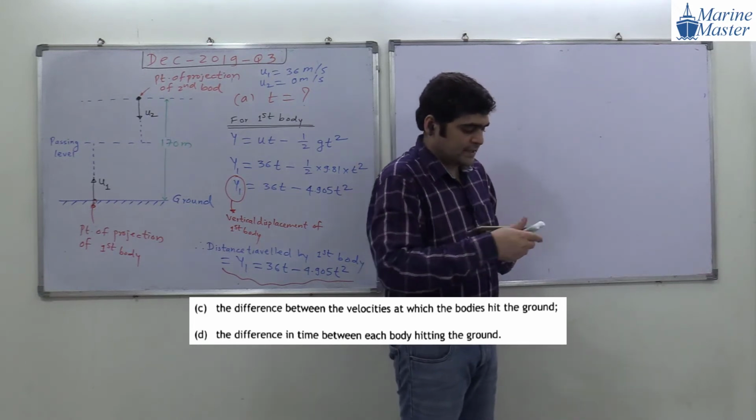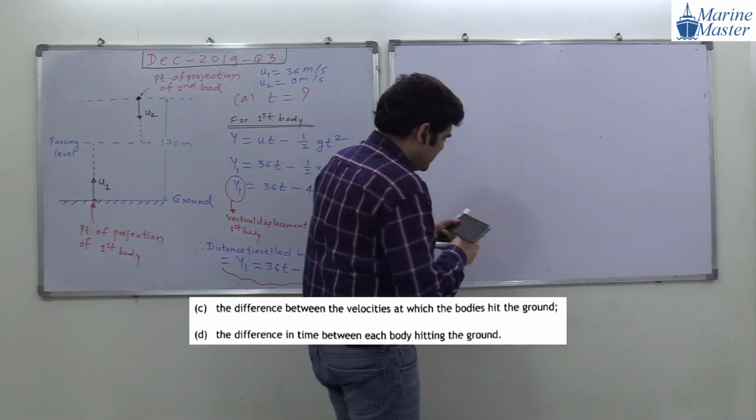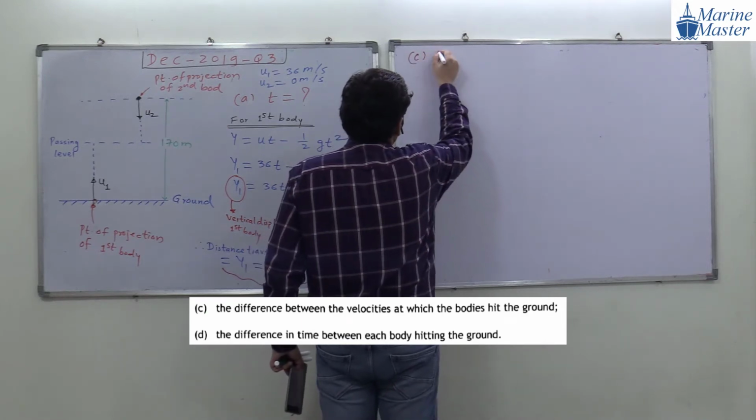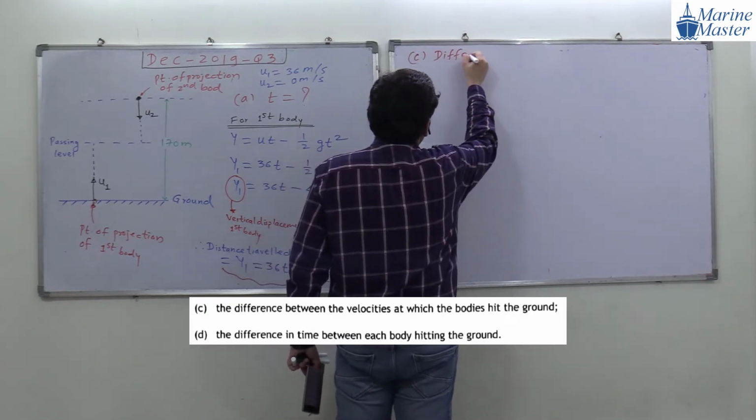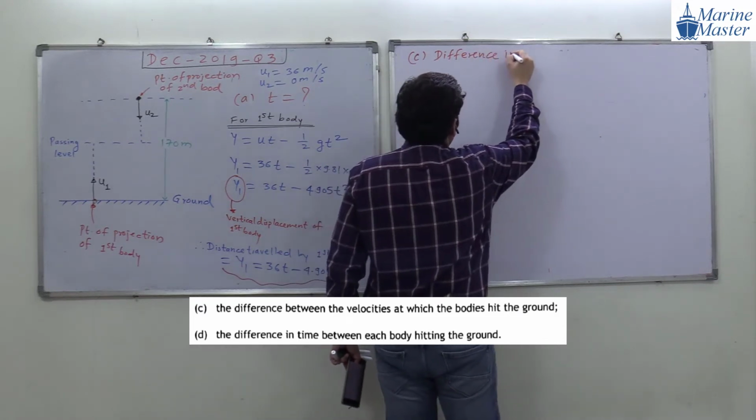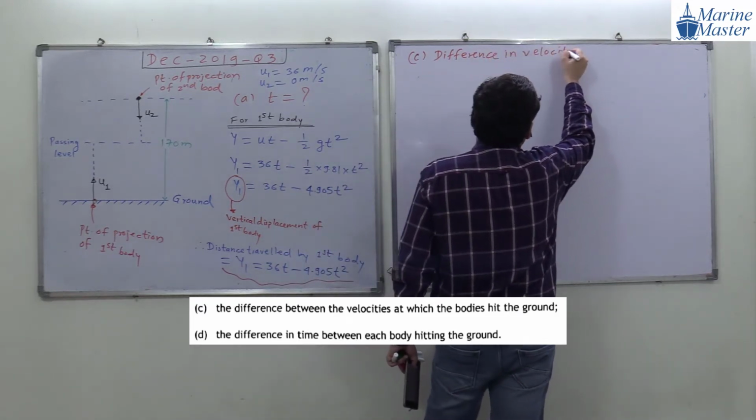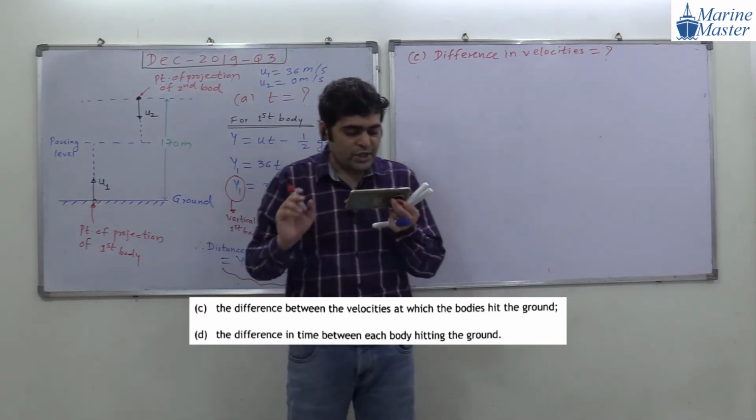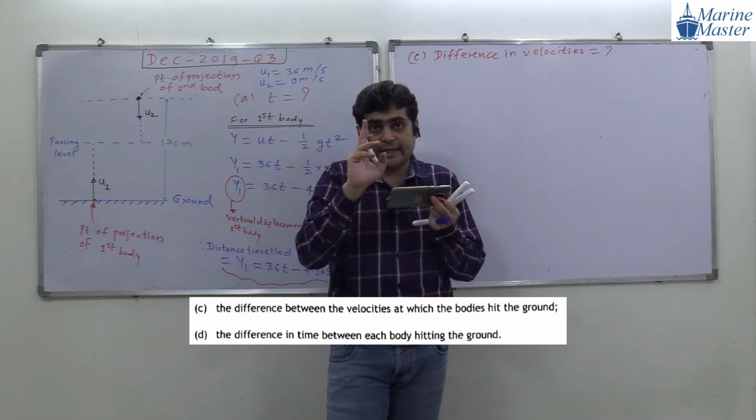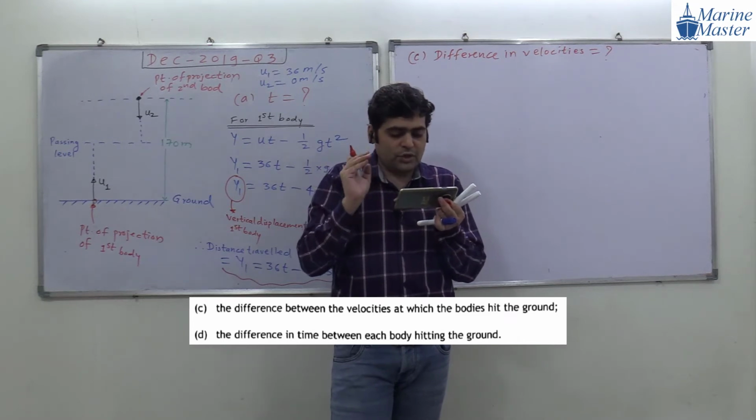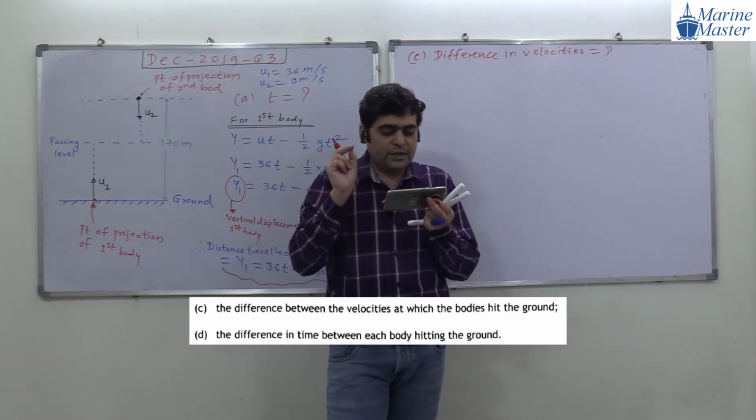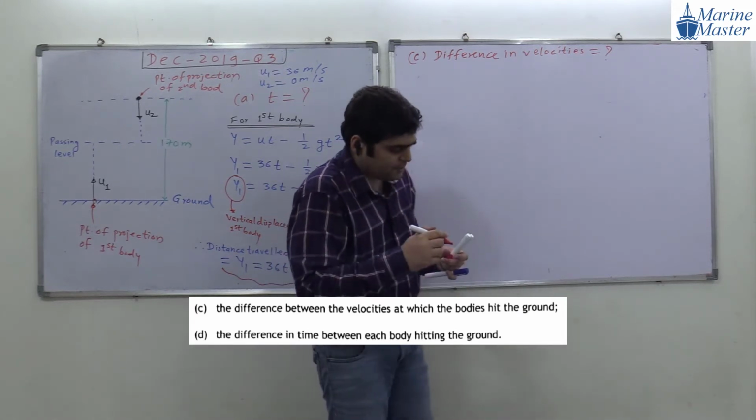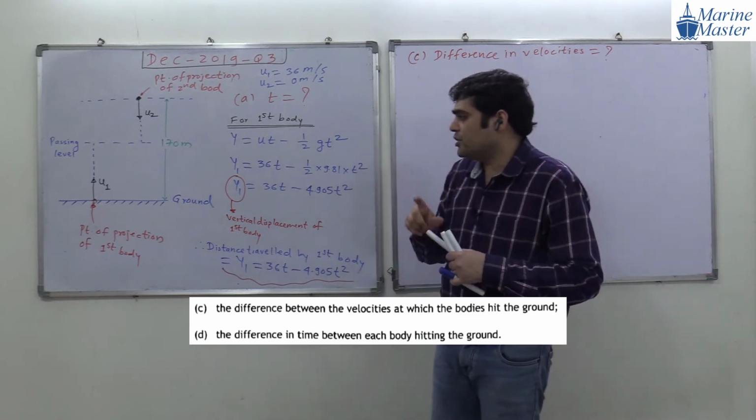Very simple C part, guys, not that difficult. What are they asking us? Difference in velocities when both the bodies hit the ground. Now what is meant by difference in velocities, when both the bodies hit the ground?